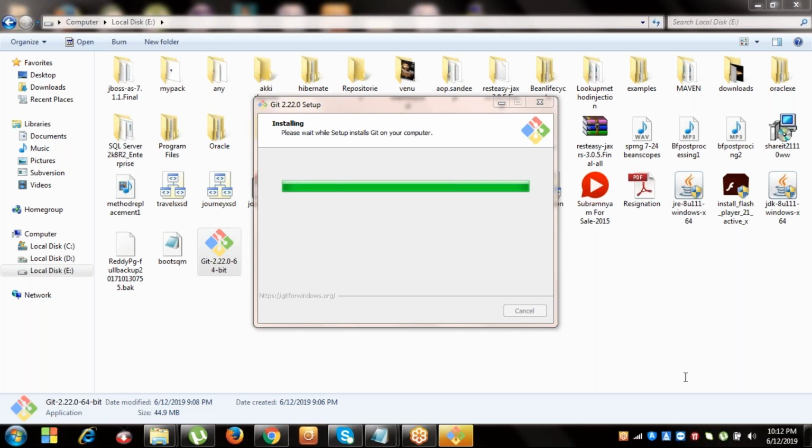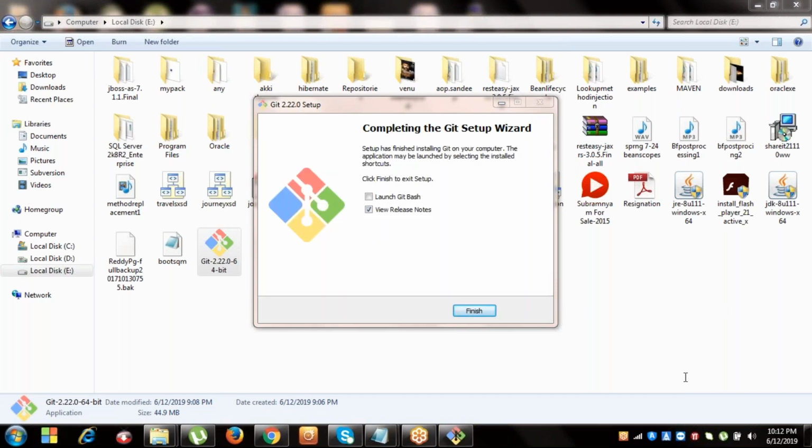Hello, Madhu. Yeah, hello. Jagdish here. Suppose we are using an earlier version of Git, and now we upgraded to 2.22.